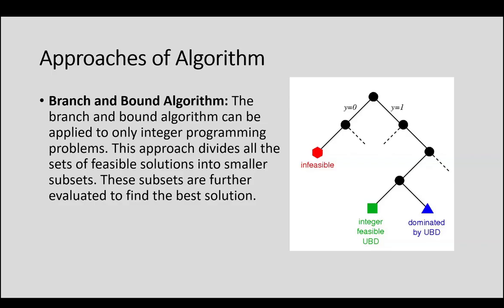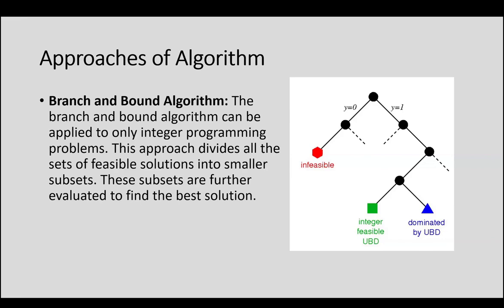So how does it work? This approach divides all the sets of feasible solutions into smaller subsets. For example, in dynamic programming, there will be a problem, you divide it into subproblems and find the solution.